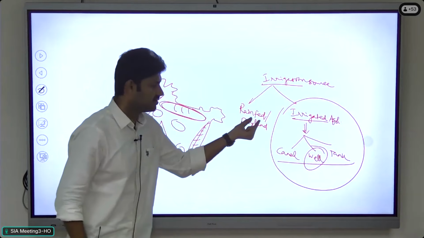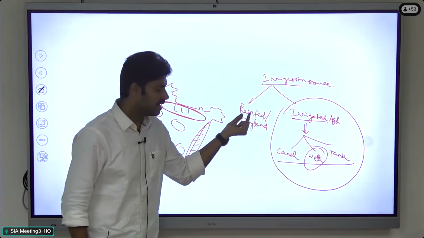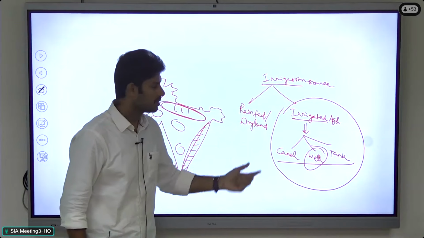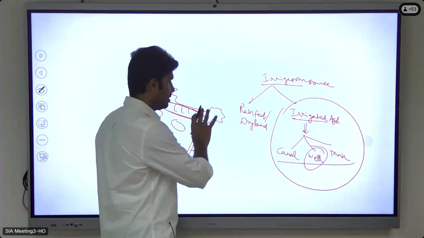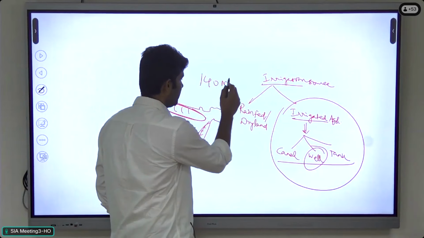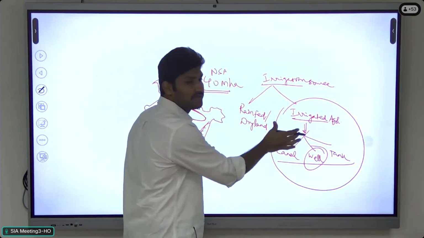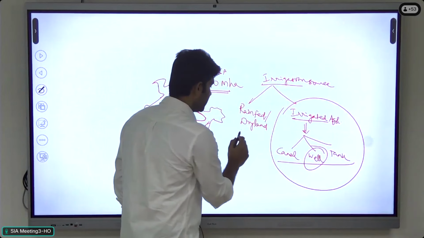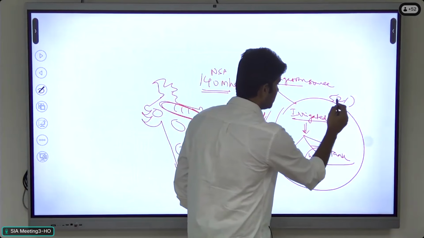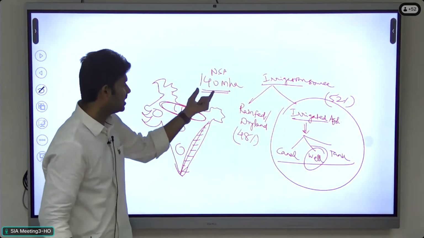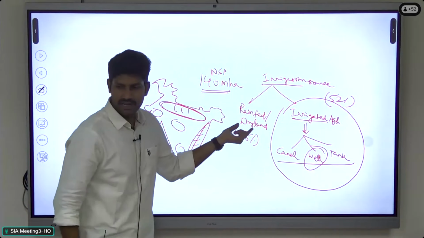Those lands are fed by rainwater. That's why it's rain-fed. So rain-fed agriculture is dryland agriculture. Currently, out of the 140 million hectares of net sown area, almost 50%, rain-fed agriculture is 48%, and irrigated agriculture is currently 52%. About half of the total area is covered under irrigated agriculture, and the remainder comes under rain-fed agriculture.